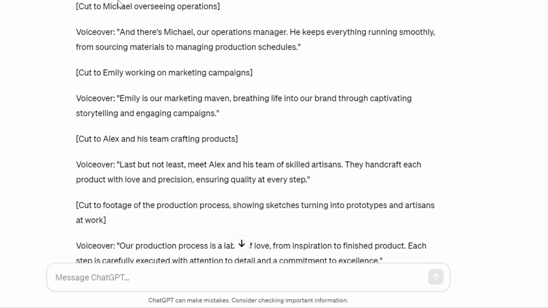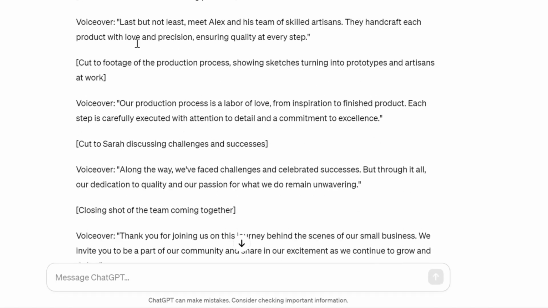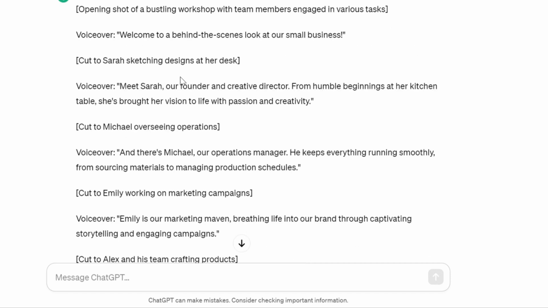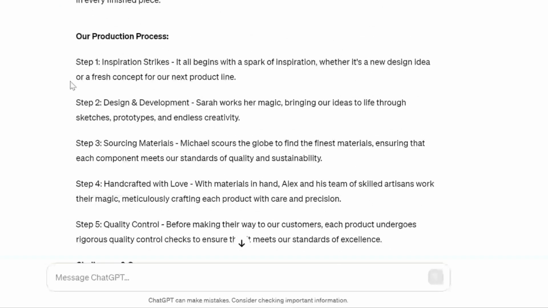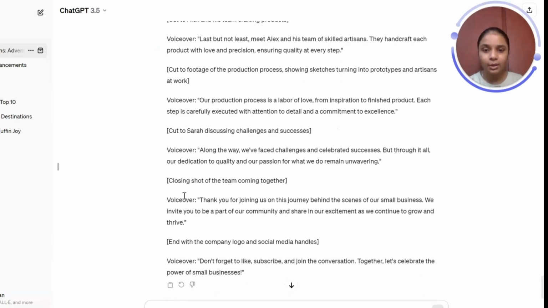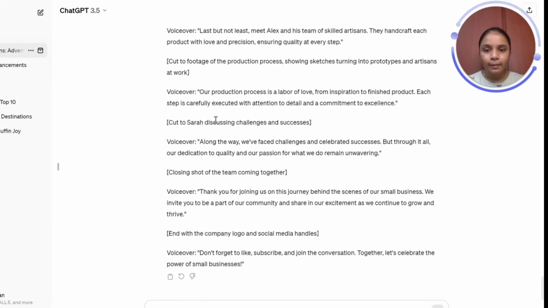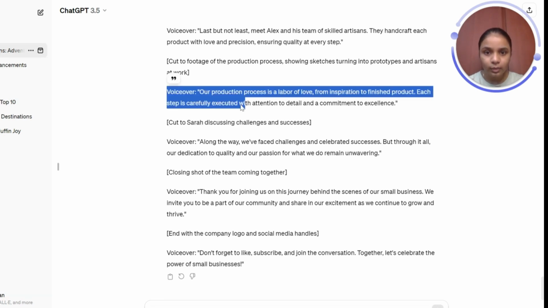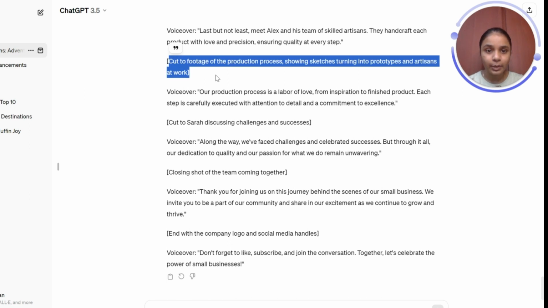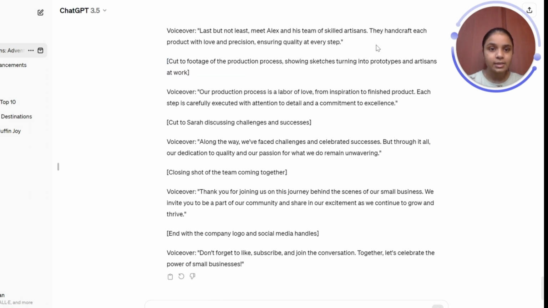Okay, so now you can see we have a much better script. We have Meet Sarah, mentioning all the same people again, and they are mentioning the production process, but they're not writing it out. Over here, we had a step 1, step 2, step 3, sourcing materials, but over here, we just have footage of the production process, showing sketches turning into prototypes and so on.